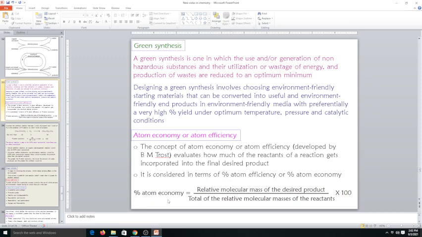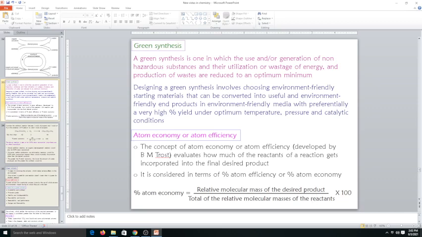So it is considered in terms of percentage atom efficiency or percentage atom economy. The percentage atom economy can be obtained from the relation: relative molecular mass of the desired product divided by the total of the relative molecular masses of the reactants. So in the denominator, it is the total of the relative molecular masses of the reactants, whatever reactants we have used, and in the numerator it is the relative molecular mass of the desired product, multiplied by 100. So it will give the percentage atom economy.